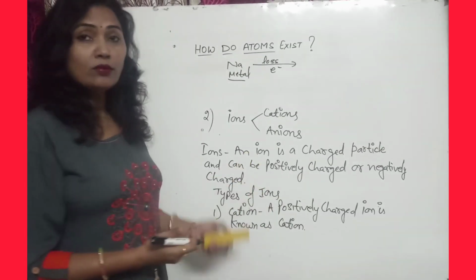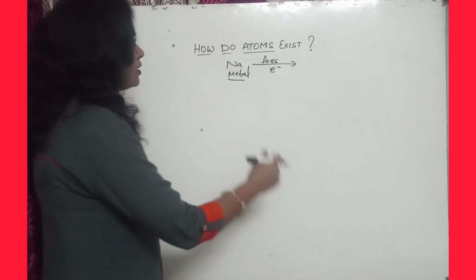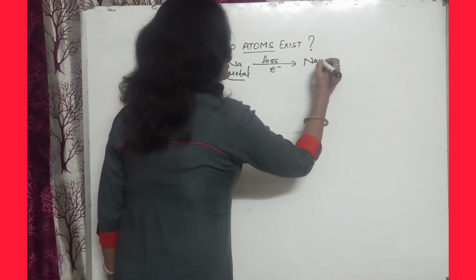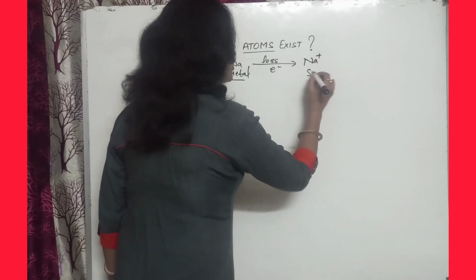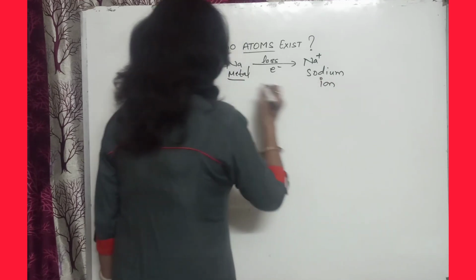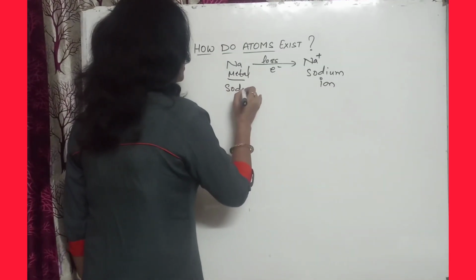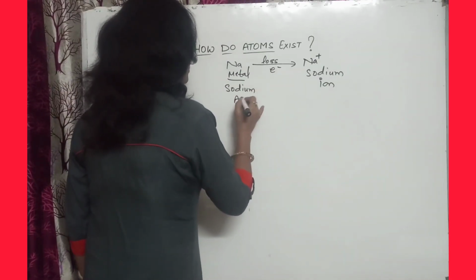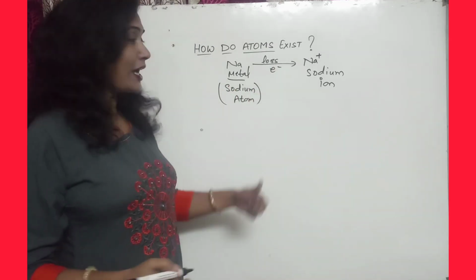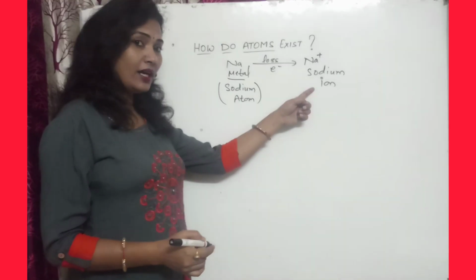So how will they form? It will form a sodium ion. This is the sodium ion and this is the sodium atom. It will lose one electron and form an ion.